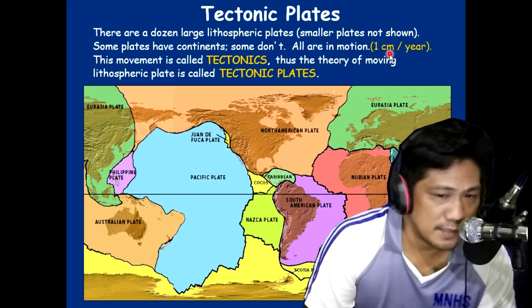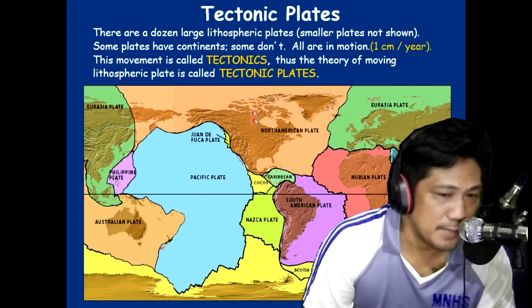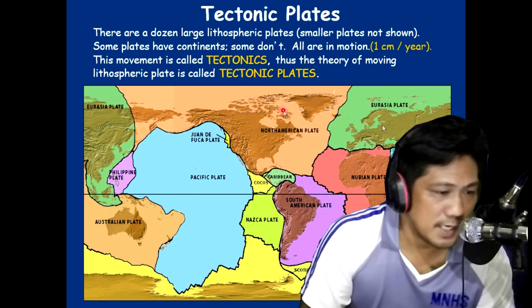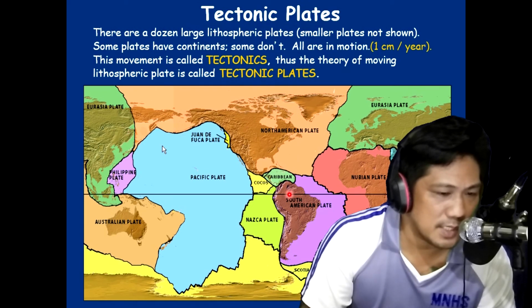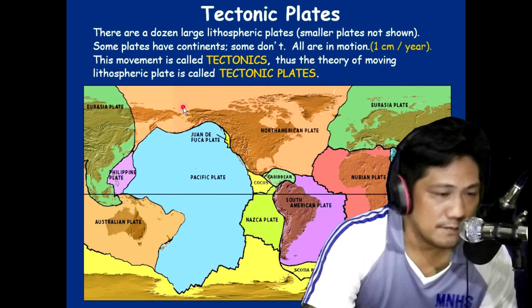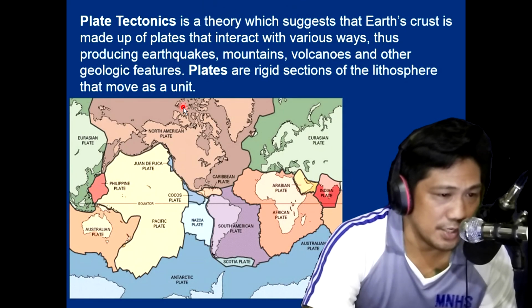The movement is about 1 centimeter a year. That is how small it is. 1 centimeter a year in constant motion are our plates around the world. All of them are in constant motion for about 1 centimeter a year.